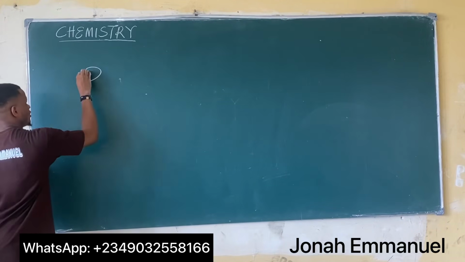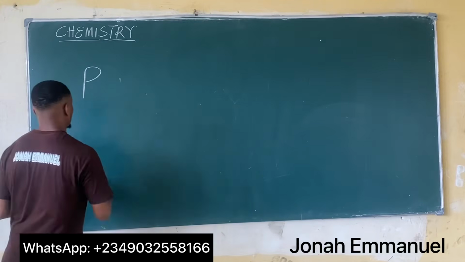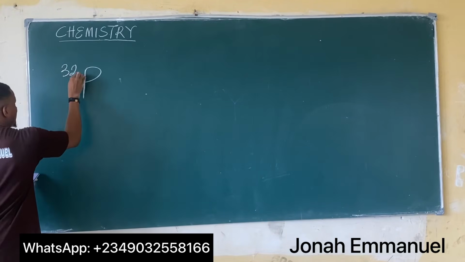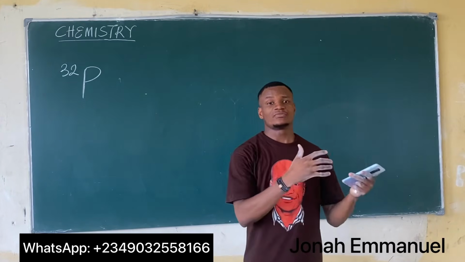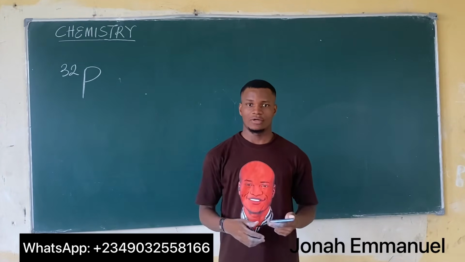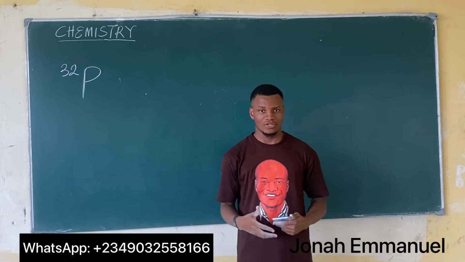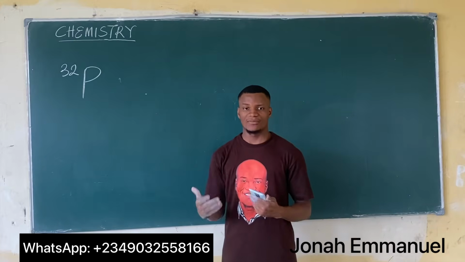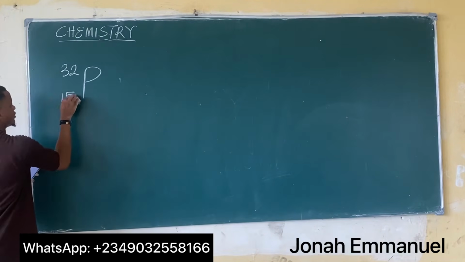When they say phosphorus 32, it means that the mass number is 32. You were not given the atomic number because they assume that you should know it, which of course is 15 for phosphorus. So I have 15 here as the atomic number.